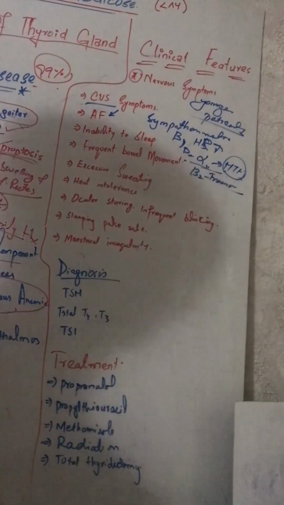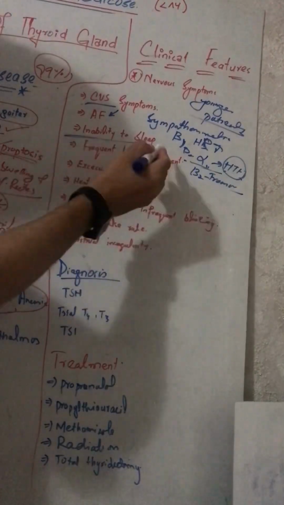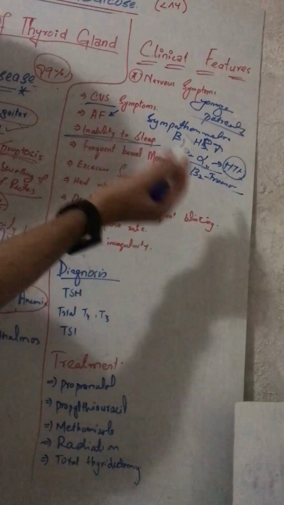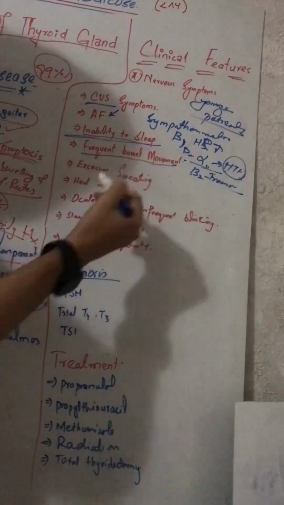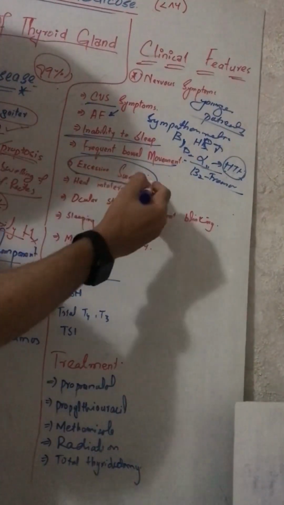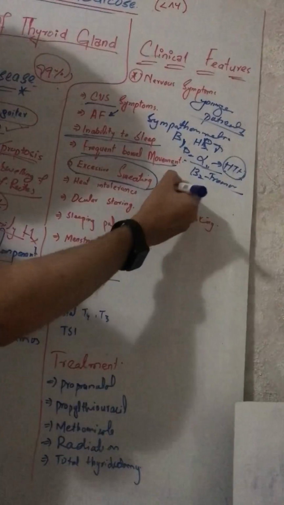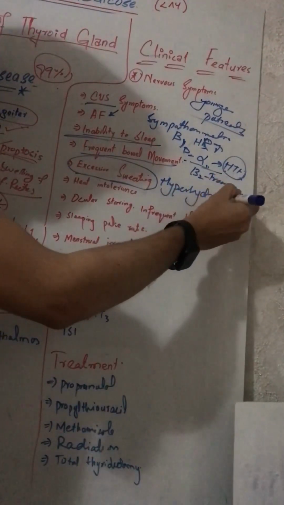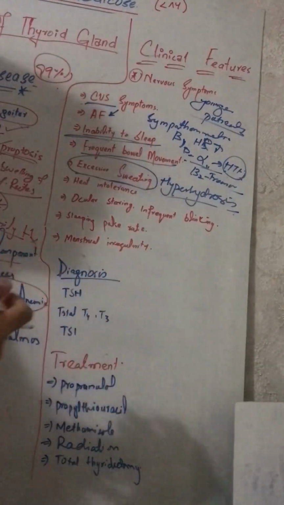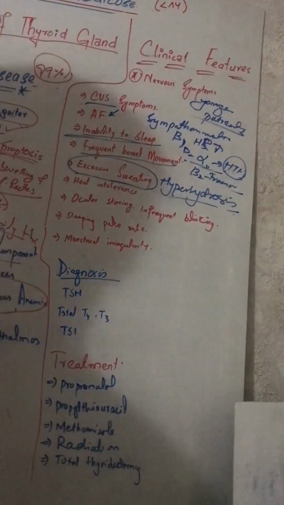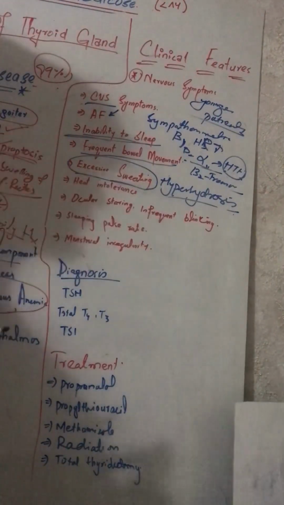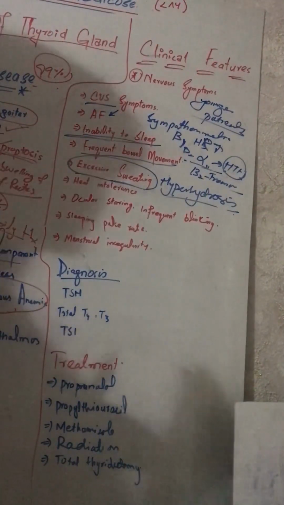The patient will have inability to sleep, insomnia, frequent bowel movements, and excessive sweating, hyperhidrosis. Mostly in the feet and palms, he will carry tissue paper with him, because he feels ashamed while meeting or shaking hands with someone.